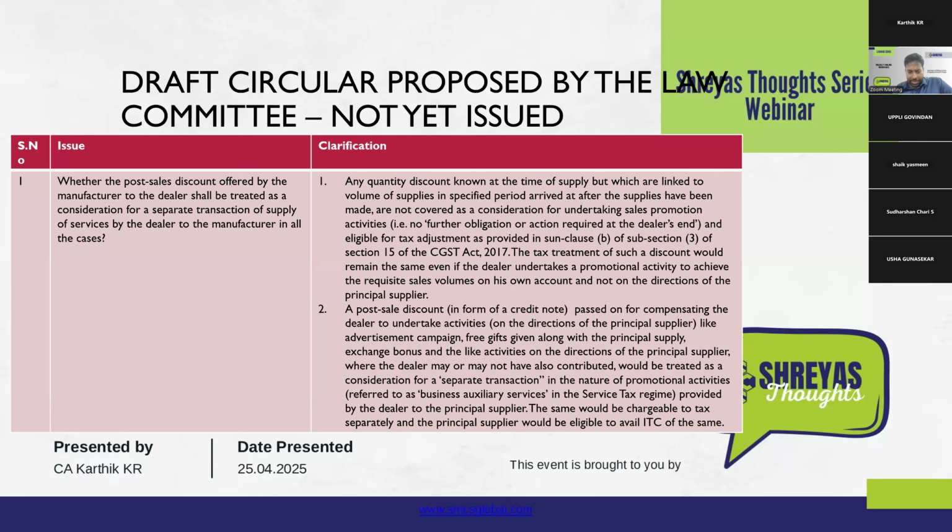Again, even in this case, there are certain open-ended things that exist here. What activity will be treated as to be undertaken by the supplier, because they have only given an illustrative list stating advertisement campaign, free gift, etc., which are very broad and which might involve various complexities based on the nature of each business, but still better than the other.